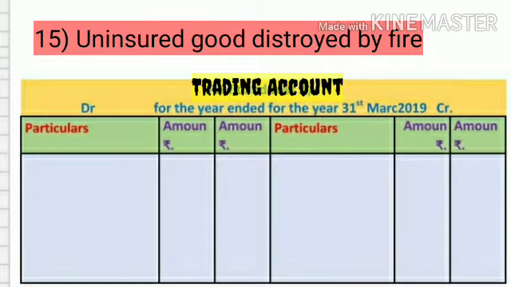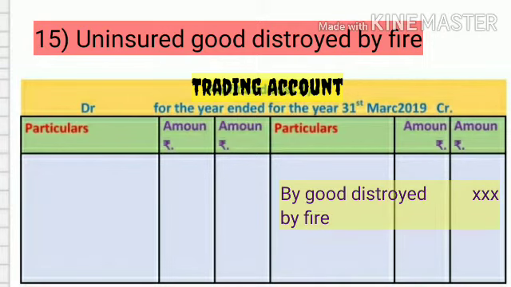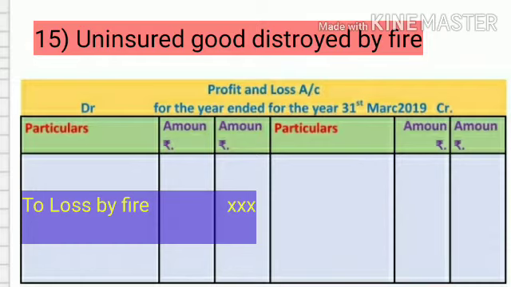Uninsured goods destroyed by fire. Friends, goods lost due to fire are not there in the business. Goods destroyed by fire is a loss of the business. The first effect is to show on the credit side of the trading account, that is, by goods lost by fire, and the second effect is to show on the debit side of the profit and loss account, that is, to loss by fire.